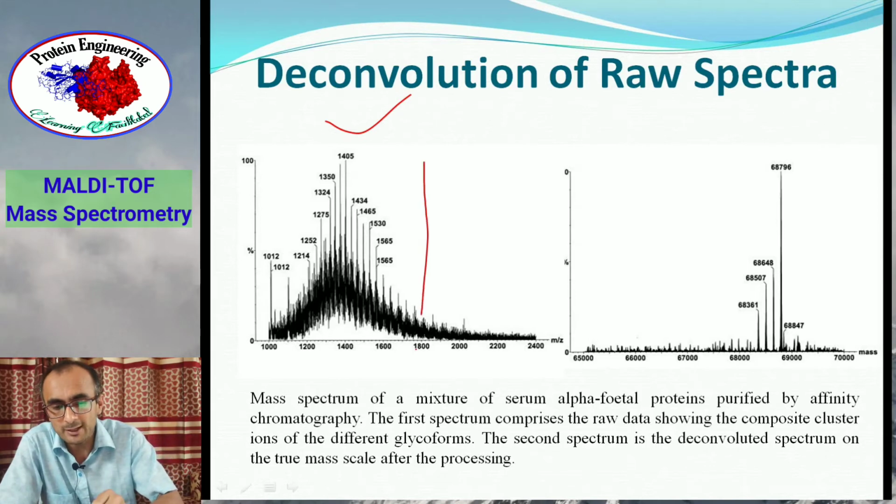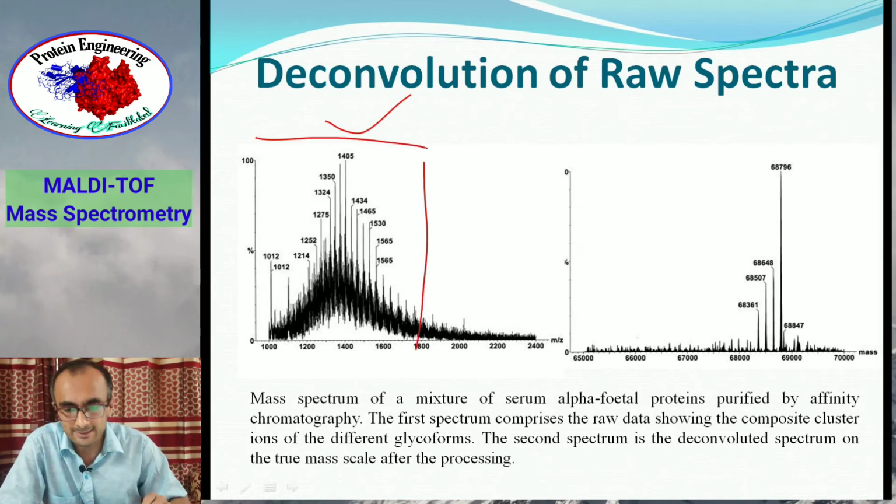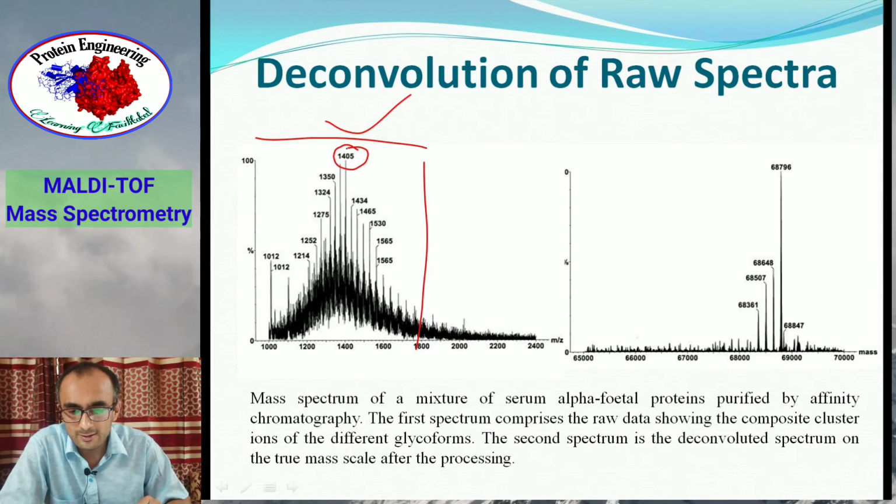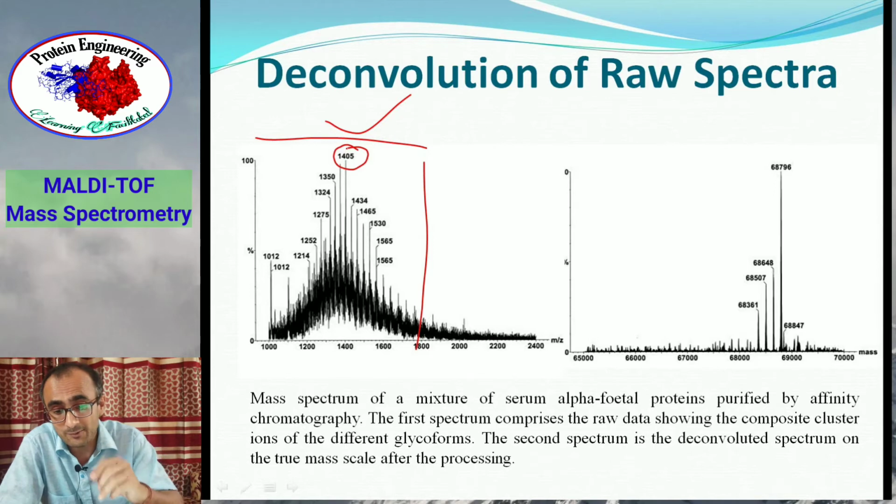So all these peaks correspond to one protein. But how do you find out then the mass of that protein? Because if you see m by z, for example, for this peak it is 1405 m by z, but we don't know the charge on this peak. If you know the charge on this peak, you can multiply m by z with the charge, and that will be the molecular weight of this peak.